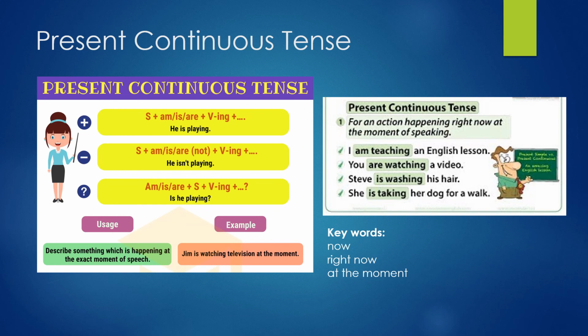There are some key words to recognize present continuous tense. The word now is normally in the sentence. Right now is implying that it's happening now and at the moment. Also, expressions like listen or look at me could be some representative keywords or key phrases to understand that we are speaking in present continuous tense.